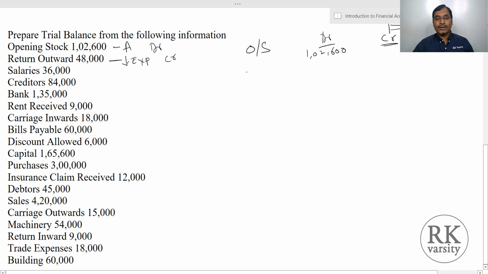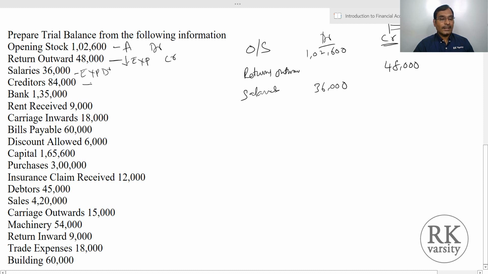So what we do is returns outward and the amount is 48,000. Now salaries is an expenditure, so debit side. So we'll write salaries and 36,000.